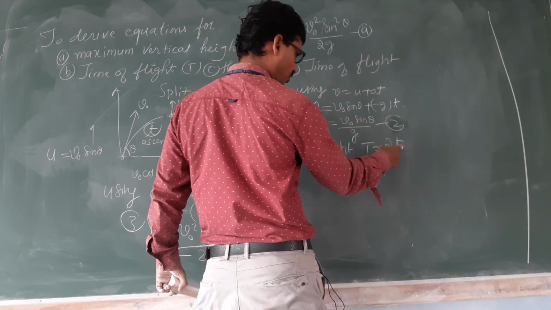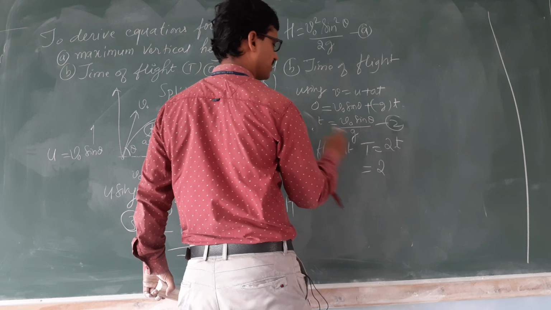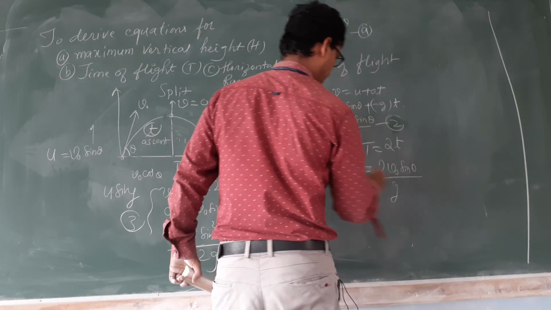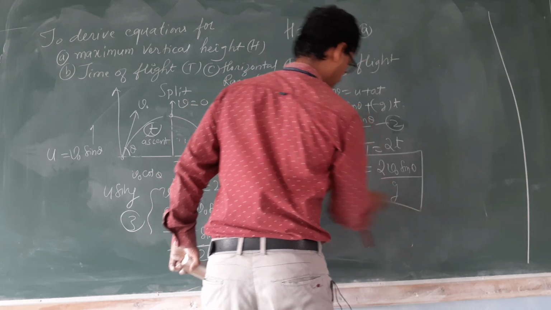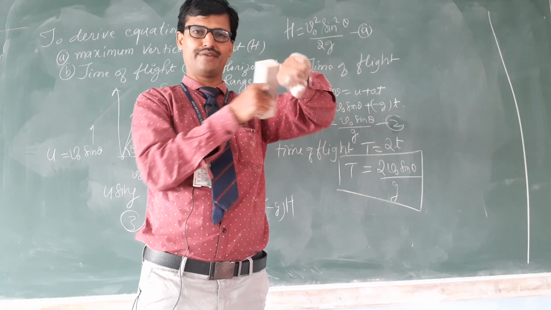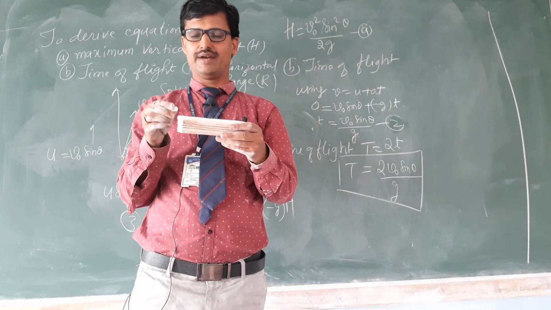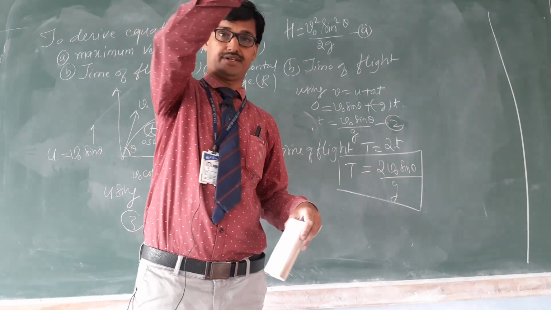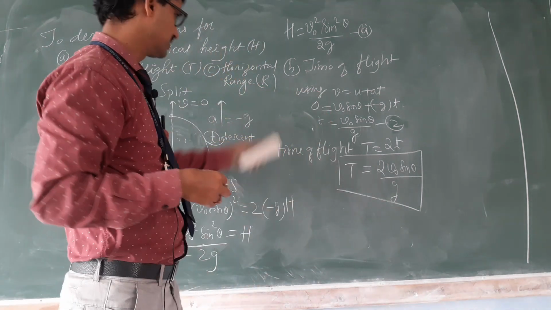What is the value of small t? Small t is V0 sin theta upon g. This is the expression for time of flight. Total time for the complete journey. Time taken for the complete journey is called time of flight. This is the second derivation.